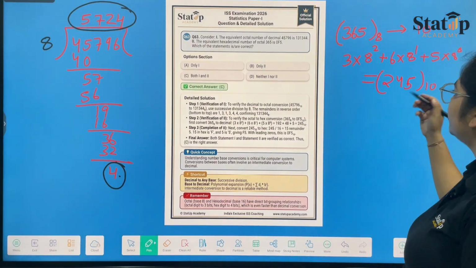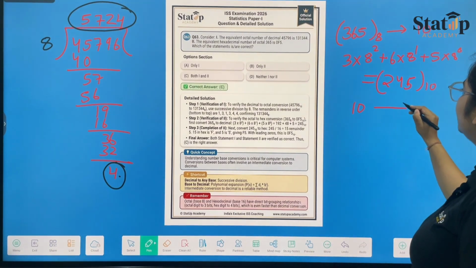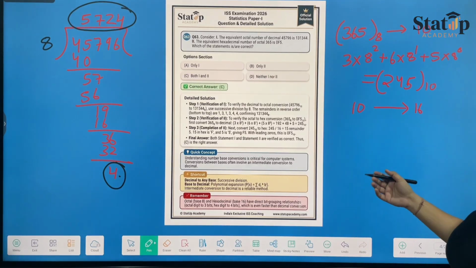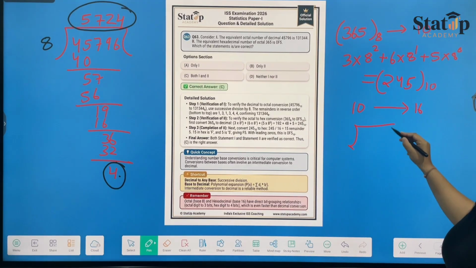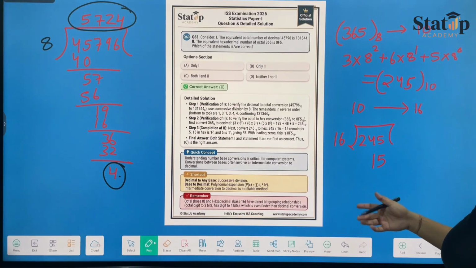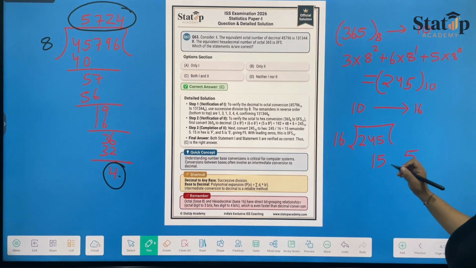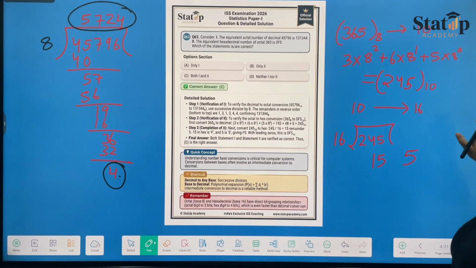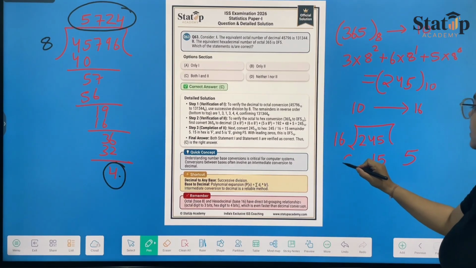Now we have to convert this decimal number into hexadecimal, which is base 16. So we have to divide it by 16. When we are dividing 245 by 16, we will be following the same rule. It will give 5 as a remainder, and again dividing the quotient 15 by 16, it will give 15 as a remainder, and again dividing it, we won't be left with anything, so it will be 0.